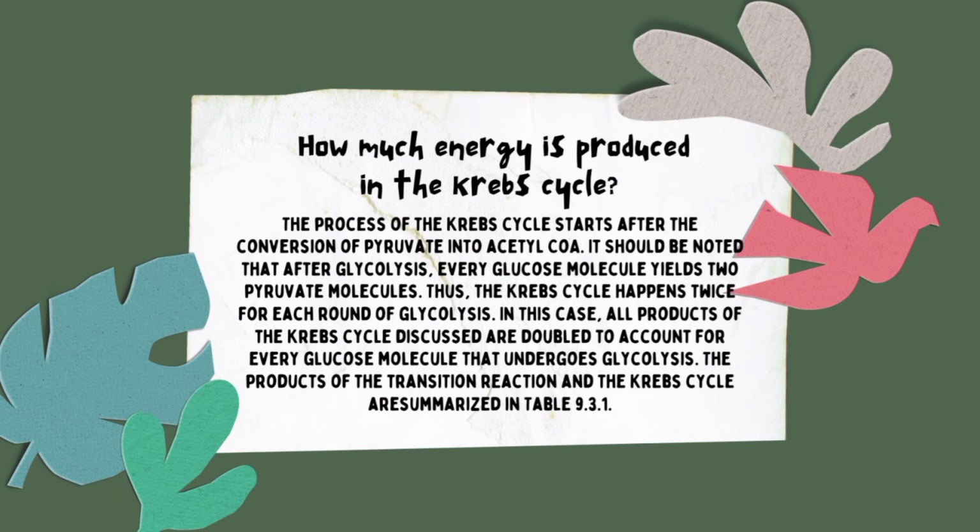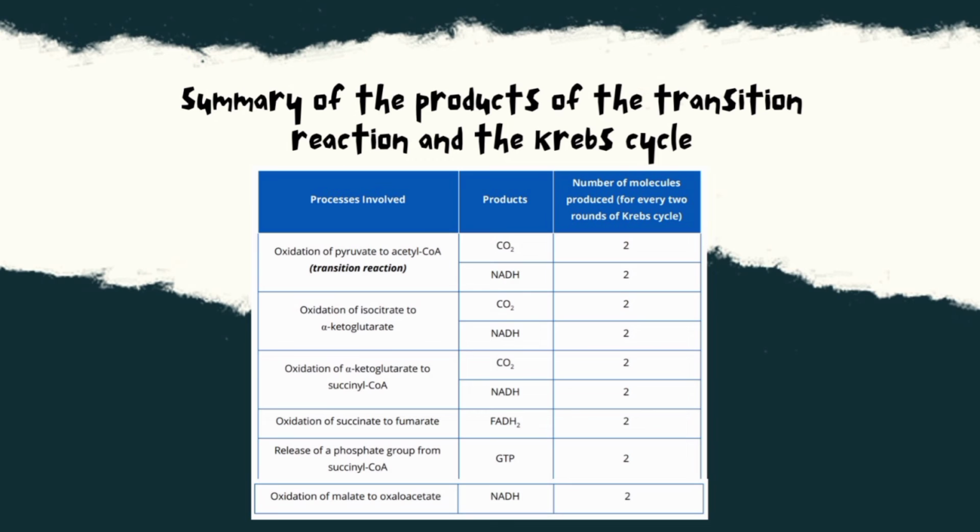Tapos, all products of the Krebs cycle are doubled to account for every glucose molecule. So, dito, ang summary of the products of the transition reaction and the Krebs cycle. So, sa lahat ng process involved ay dalawa lang na molecules ang napoproduce nila.